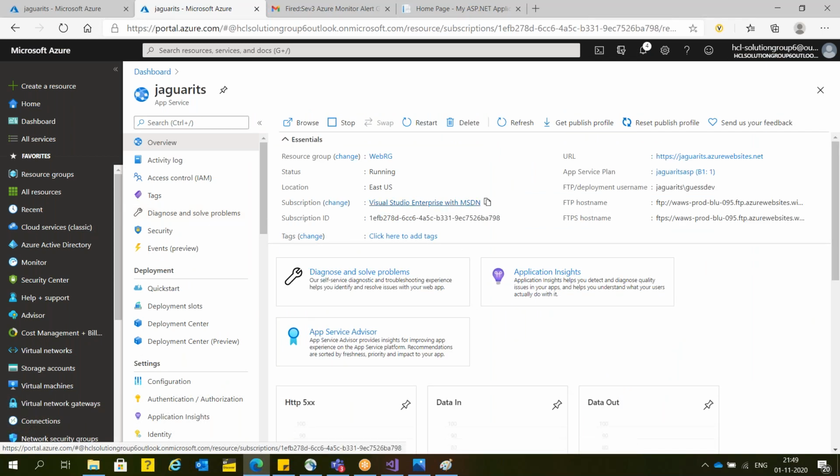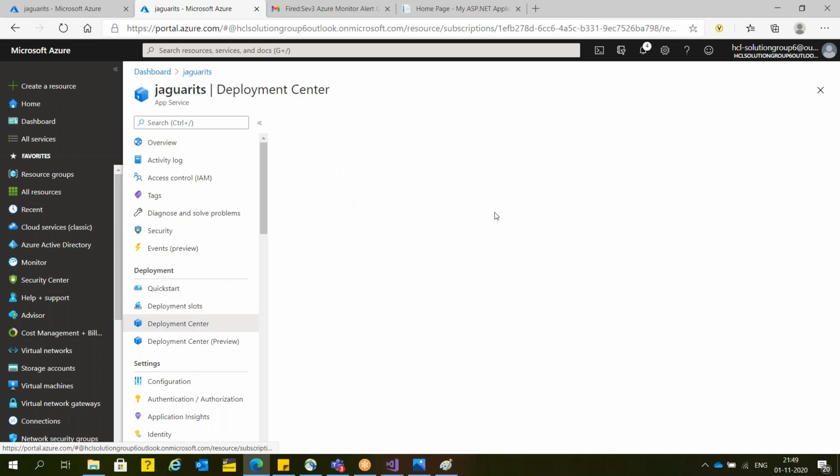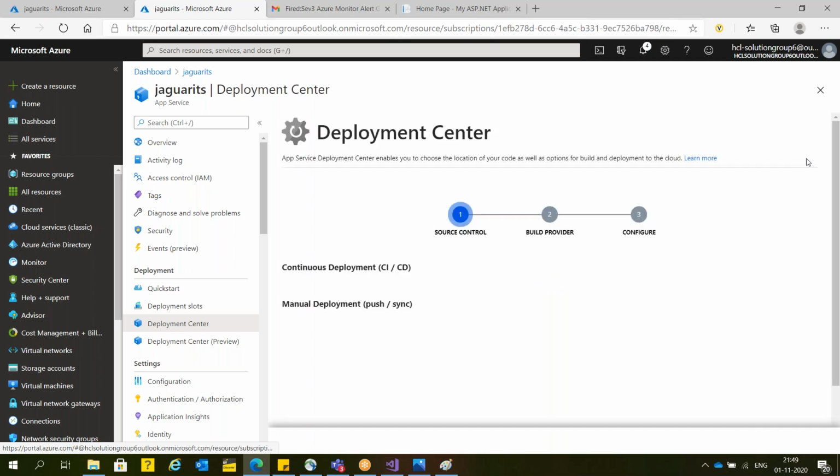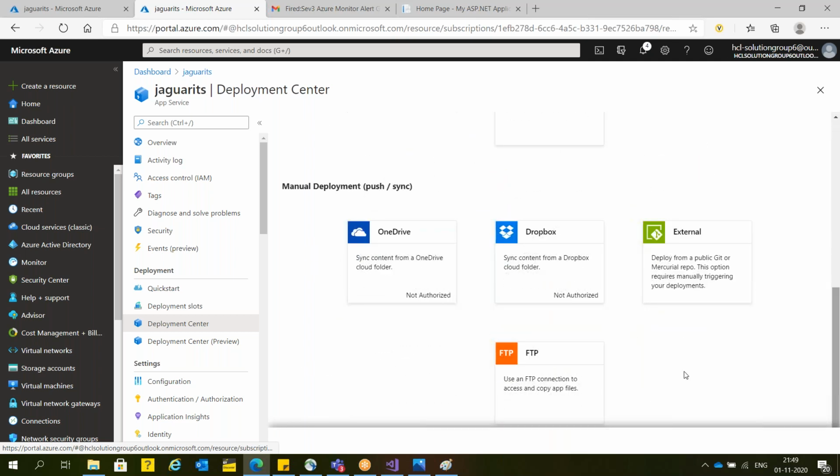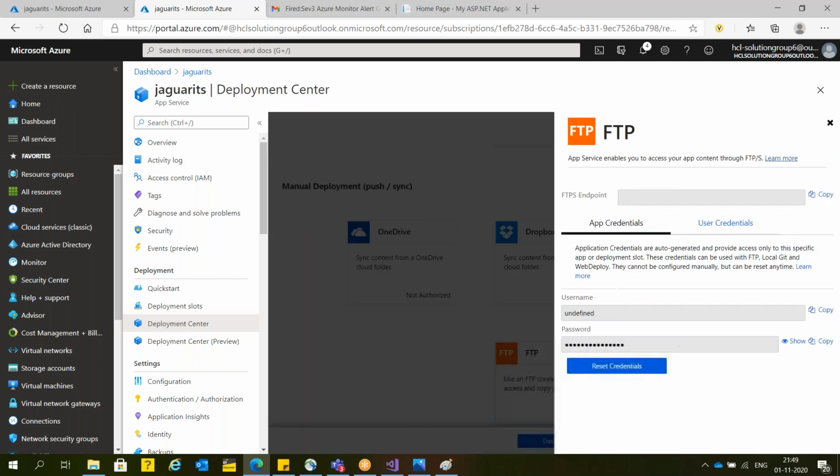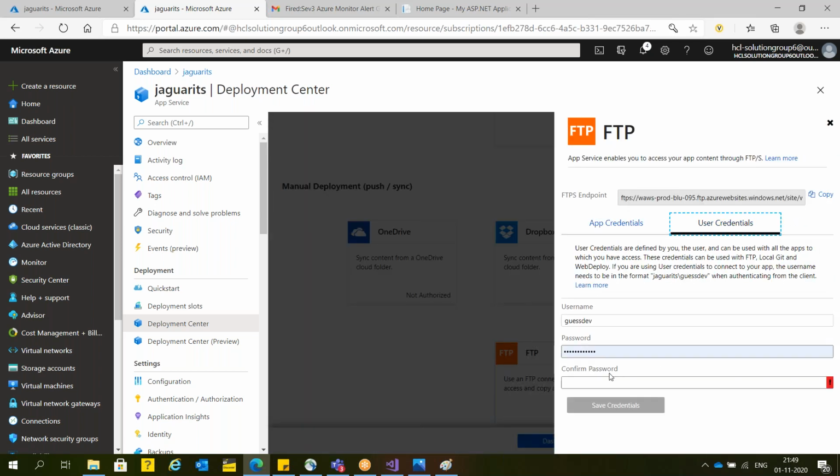Now, suppose guys, I'm going to set a deployment password. The third option for deployment I'm going to show you. Here I'm going to select FTP, use credentials. The password I'm going to pass is India@123456. Username is guestdev. Now Microsoft will give you an FTP endpoint. So just copy the FTP endpoint and paste it somewhere in a folder.